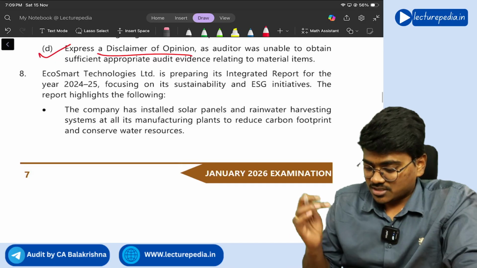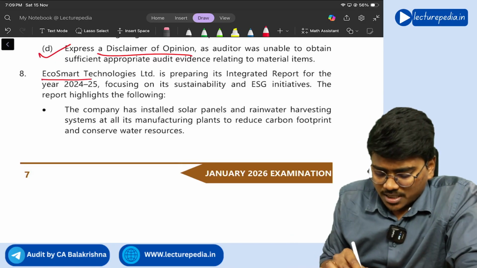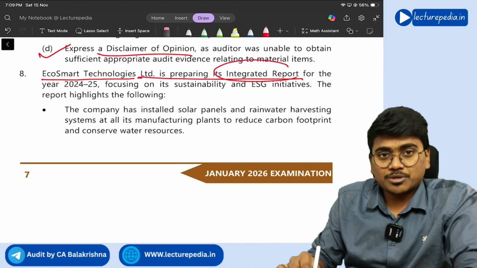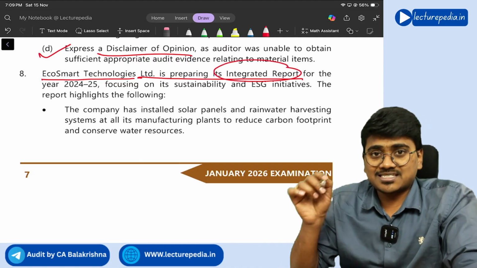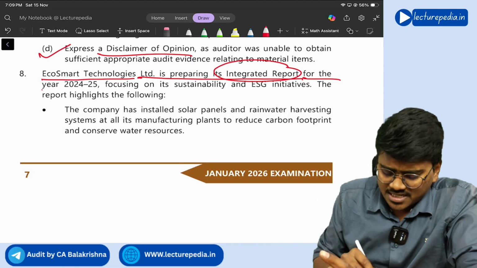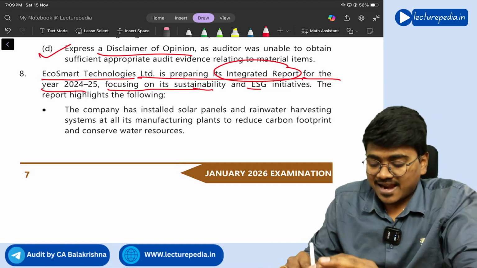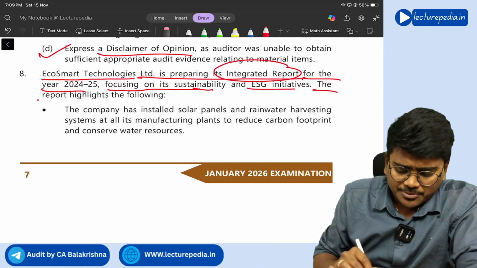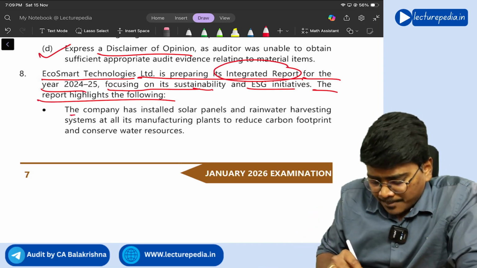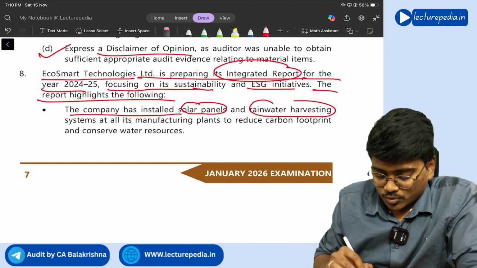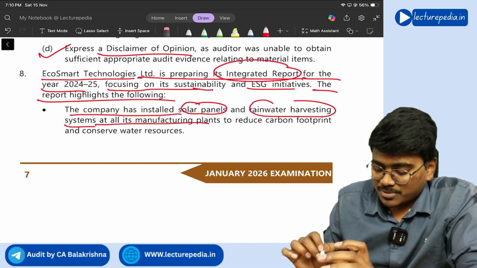Yes. Next, MCQ 8. EcoSmart Technologies Limited is preparing its integrated report. Integrated report means six capitals, 6 C's, for the year 24-25, focusing on its sustainability and ESG initiatives. The report highlights the following. The company has installed solar panels and rainwater harvesting systems at all its manufacturing plants.